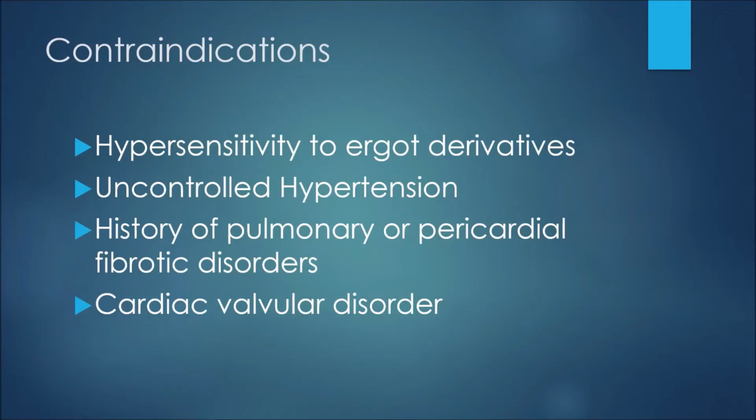With respect to contraindications or reasons we would not be able to prescribe Cabergoline, well, we just wouldn't give this medication, first of all, to a patient who had a hypersensitivity to ergot derivatives. We would also avoid giving this medication to patients who had uncontrolled hypertension or high blood pressure. If a patient had a history of pulmonary or pericardial fibrotic disorders, they would not use this medication. And finally, a patient would not use this medication if they had cardiac valvular disorders.